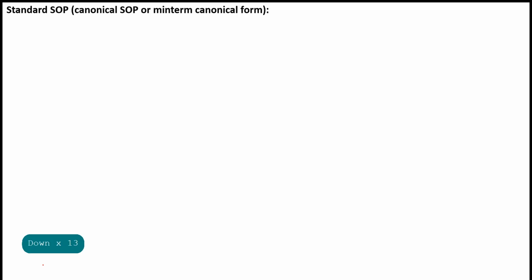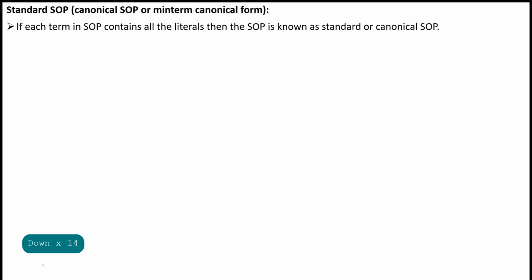Next, standard sum of products, also called canonical SOP or min term canonical form. If each term in an SOP contains all the literals, then the SOP is known as standard or canonical SOP.